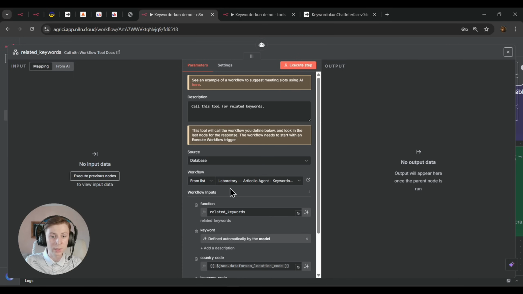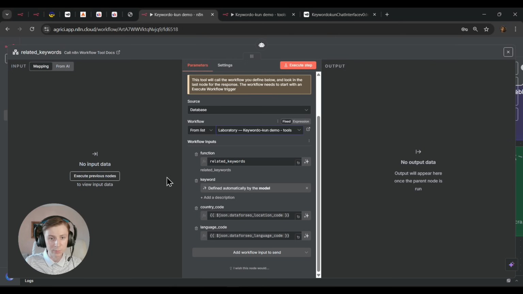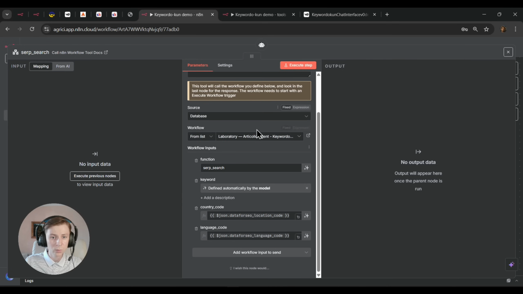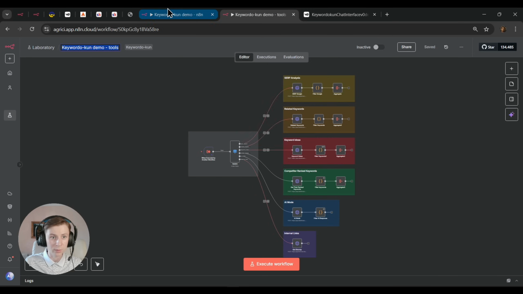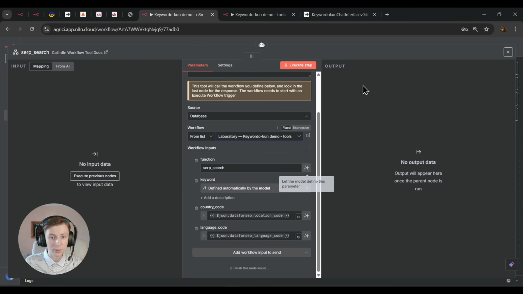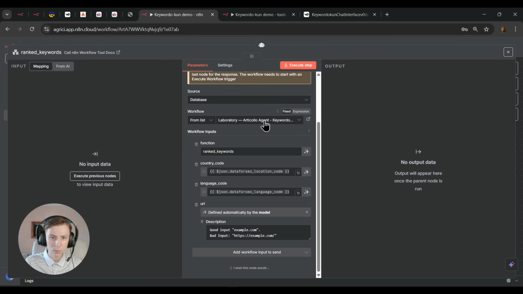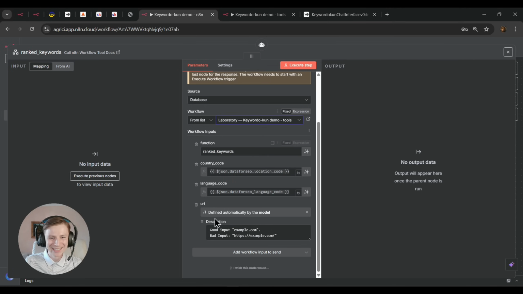Doing the same for the next one, related keywords. We have here, demo, Keywordo demo tools. Again, please have a look at these to be properly correct. Then the next, SERP search. Doing the same thing, connecting to the exact this workflow, right? Make sure that all of these are correct. Then going to rank keywords. Same thing, demo, Keywordo Kun. And here you go. Also make sure that the description is there.